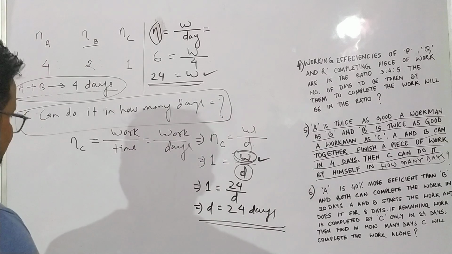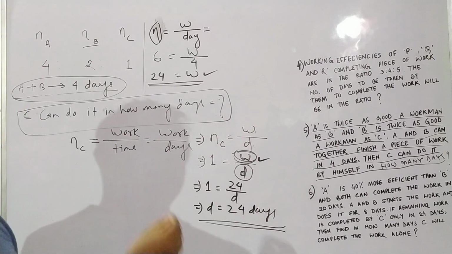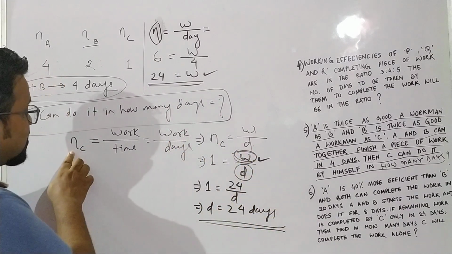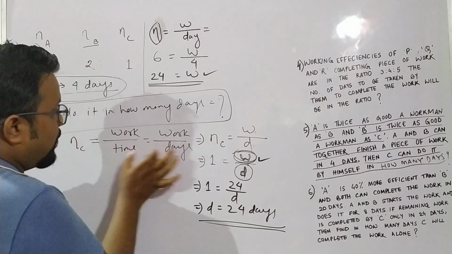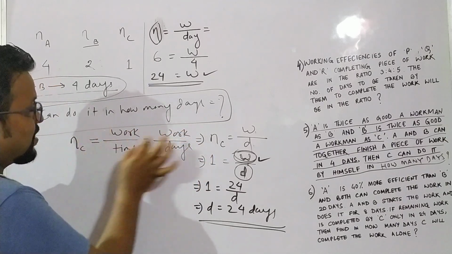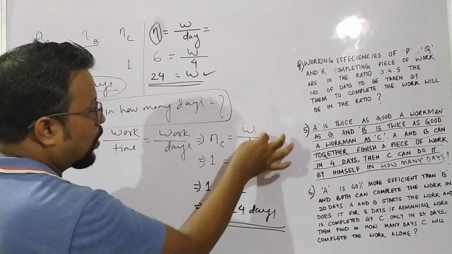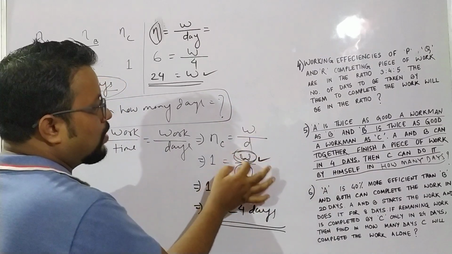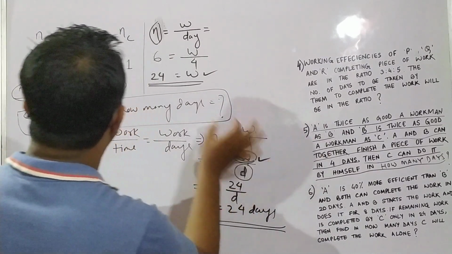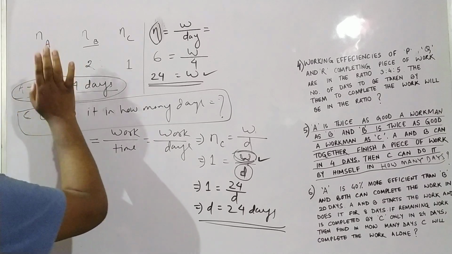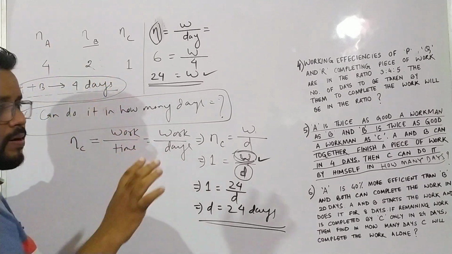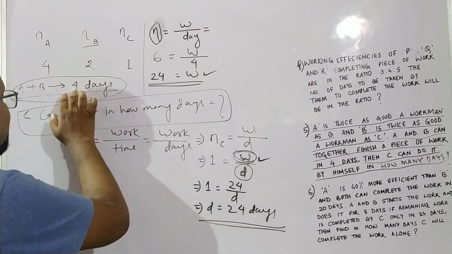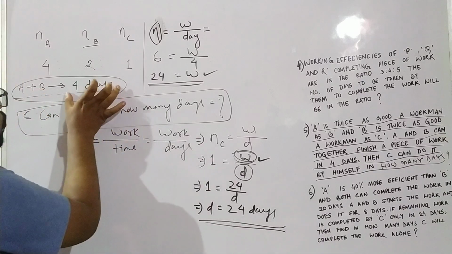So what is the question asking? The question is asking for the number of days by C. For that, what do we have to follow? Efficiency of C is equal to work by time, and in terms of days, efficiency is equal to work by days. I don't know W and they are asking us to calculate D. How can I calculate this W? I am using the equation A plus B. For A and B, the number of days to complete the work is 4 days.